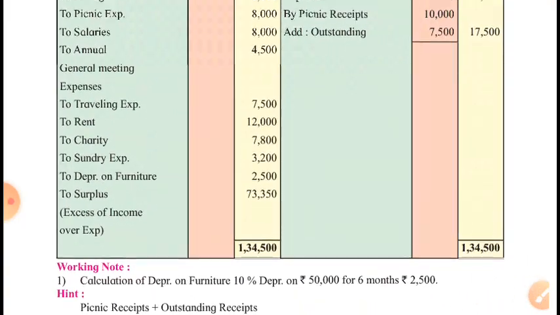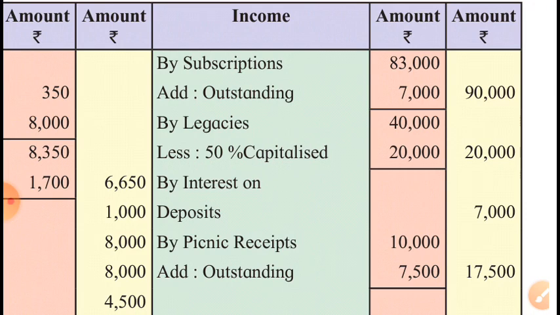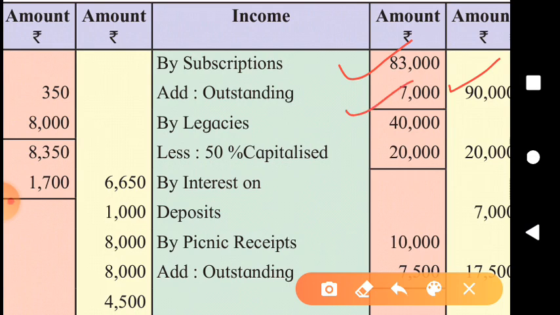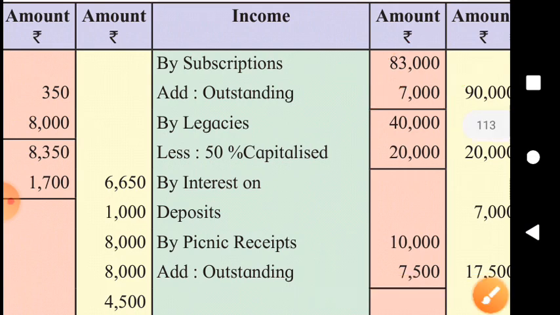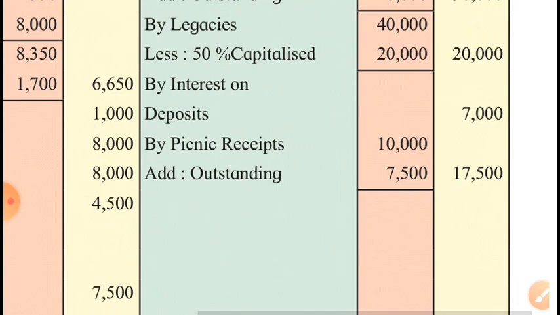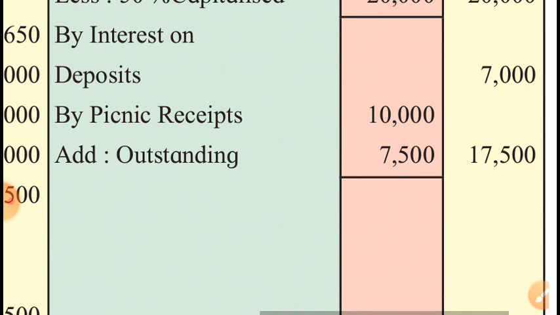Now look at the income side, where we can see subscription received for this year 83,000 plus outstanding for this year 7,000. So total subscription for this year is 90,000, received plus to be received. Legacies here are 40,000, and it's 50% capitalized. So in the outer column, we can see the remaining legacy is 20,000. Interest on FD 7,000. Okay, that is income, and picnic receipts.